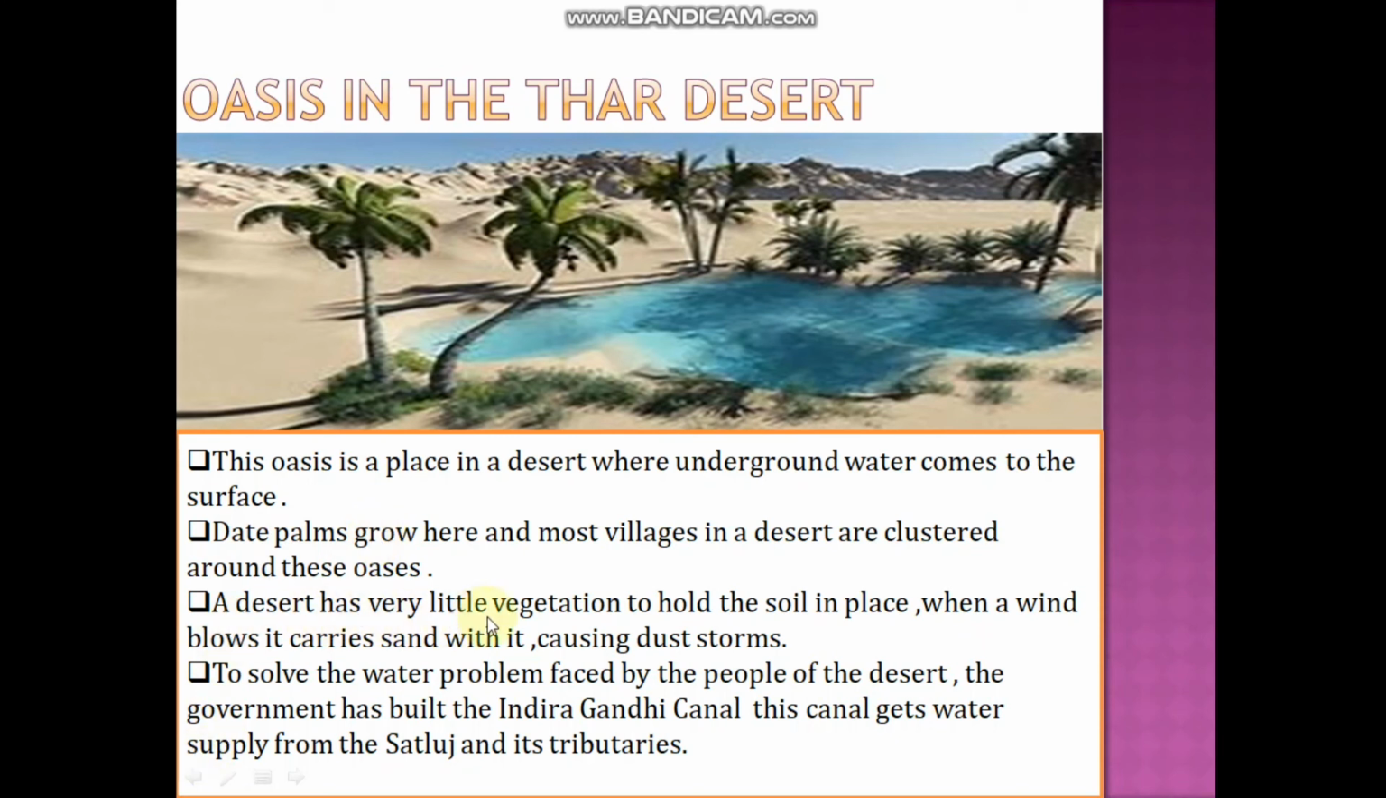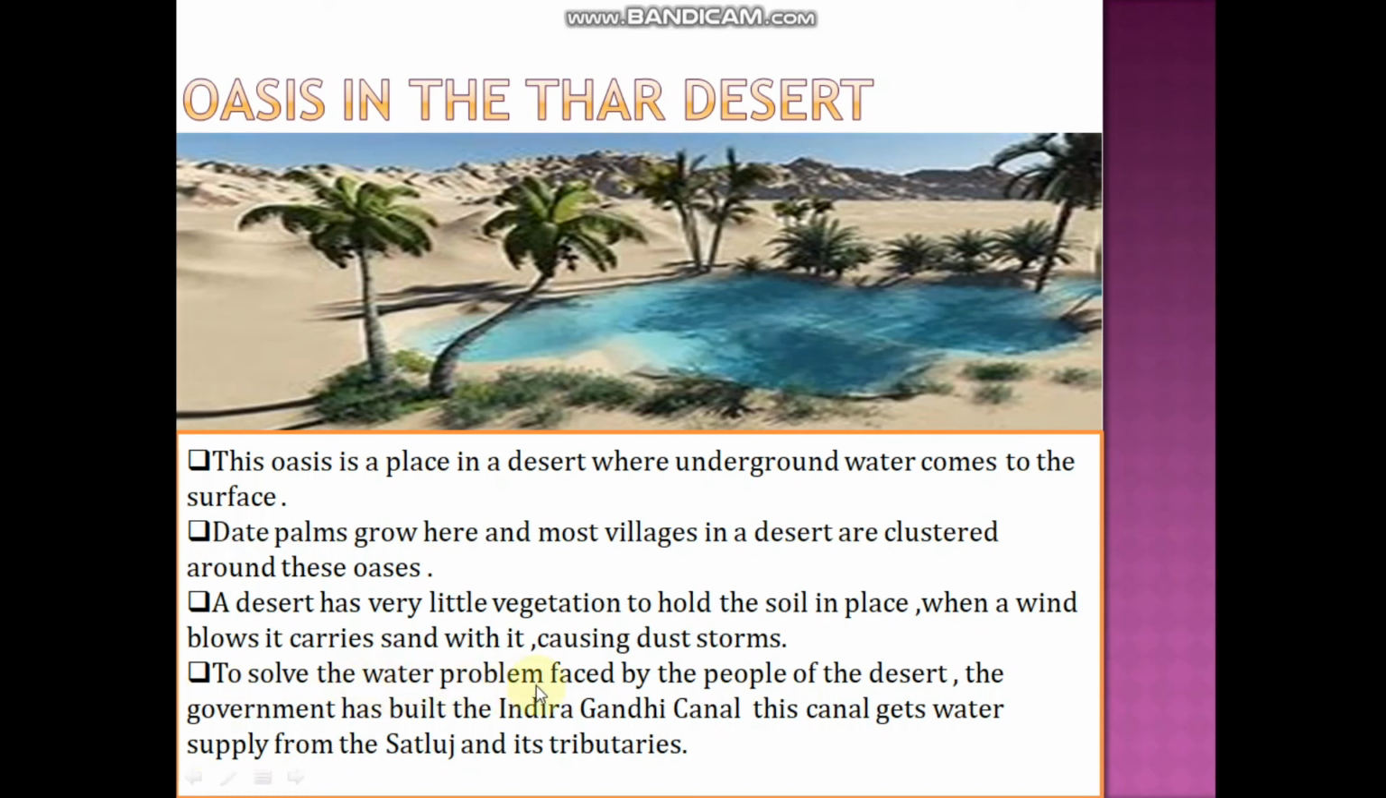A desert has very little vegetation to hold the soil in place. When the wind blows, it carries sand with it, causing a dust storm. So in this desert area, there is only a little vegetation to hold the soil. Means the soil will not be firm. So it will hold only a small part of the soil in this place. When the wind blows, it will carry away the sand to cause a dust storm.